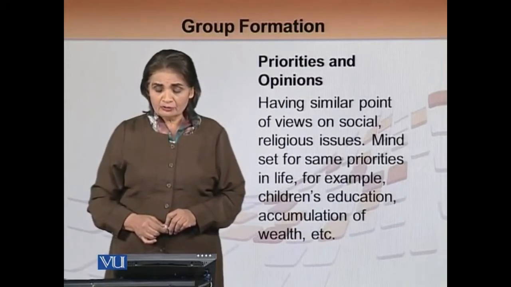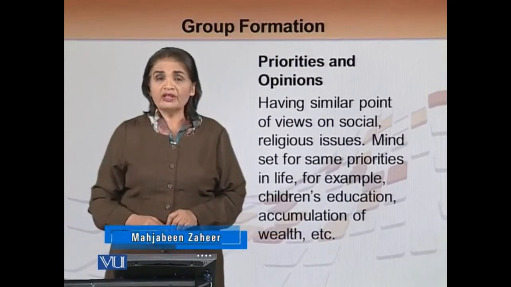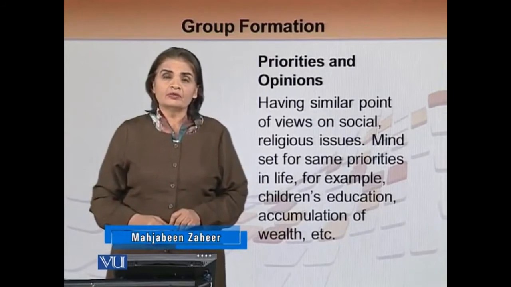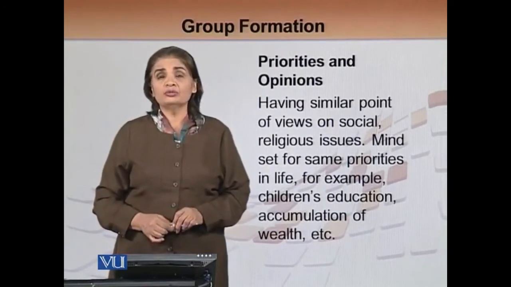The mindset for the same priorities in life, for example, children's education, accumulation of wealth, etc. The priorities in some groups would be just the same, and therefore they meet and they form a group.